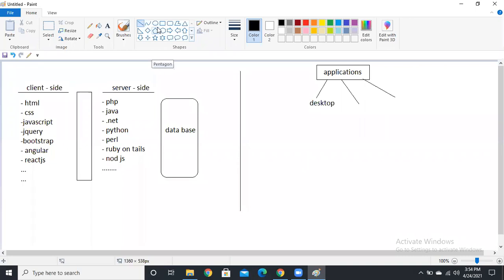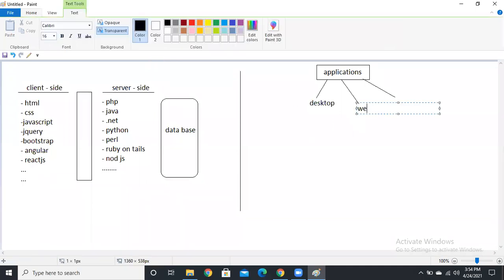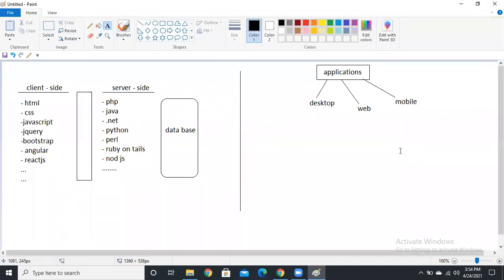Client side technology we need, server side we need, and a database to store the data. We need these three. So the types are desktop and web applications, and next we have mobile applications, mobile apps.